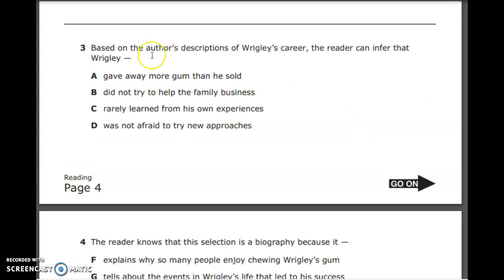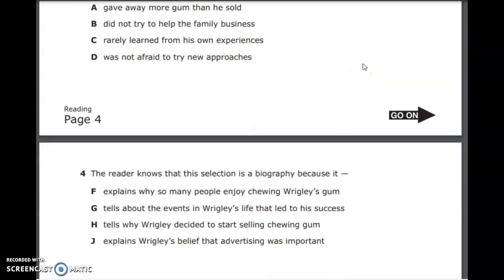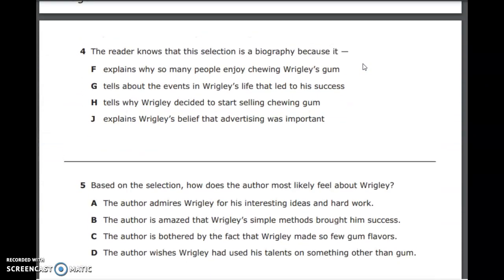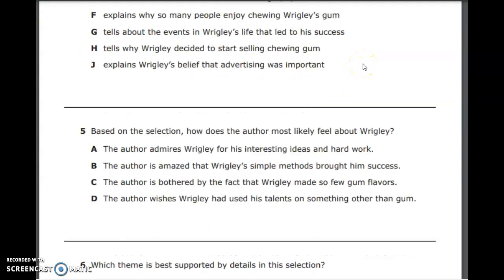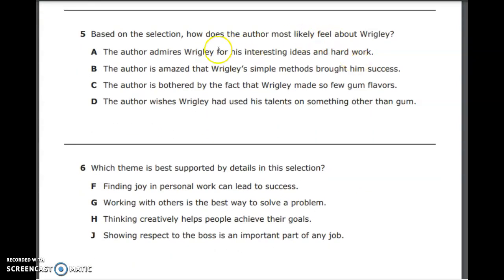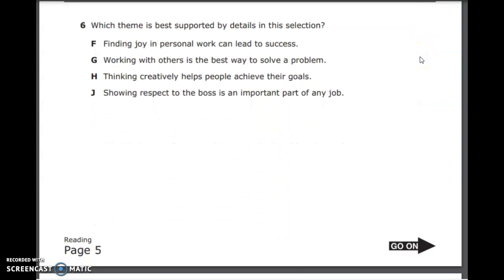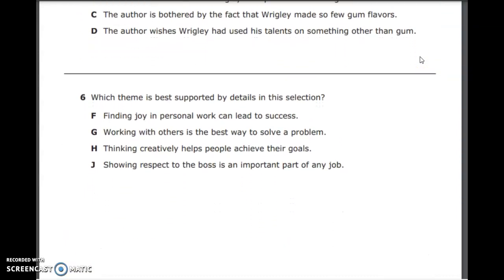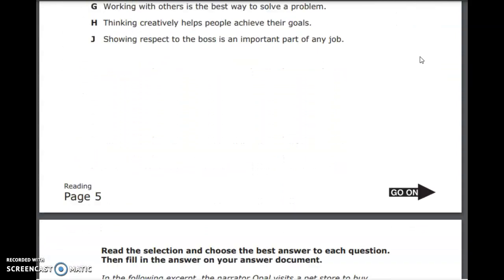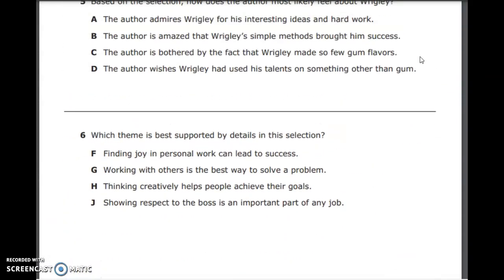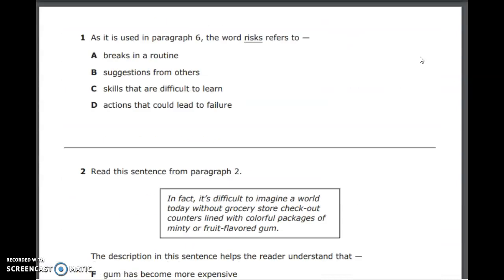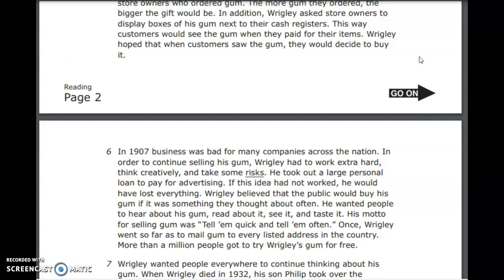Number 3, based on the author's description of Wrigley's career, the reader can infer that Wrigley. Number 4, the reader knows that this selection is a biography because it. Number 5, based on the selection, how does the author most likely feel about Wrigley? Number 6, which theme is best supported by details in this selection? And then we're going to go back up and read the selection.